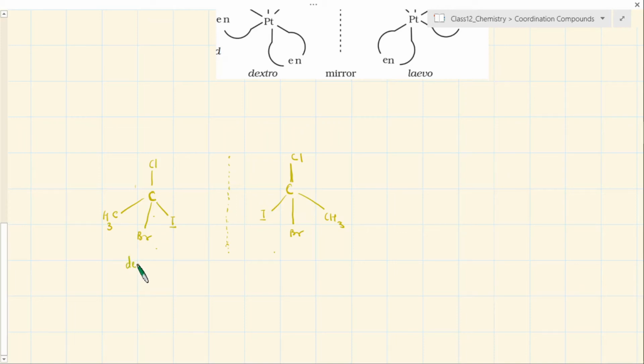We call this, let's say, dextro, if it rotates the plane of polarization in the clockwise direction, and the other is referred to as levo. Or in short, sometimes they are simply called the D isomer and L isomer. Or sometimes D is represented by a plus sign and L by a minus sign, simply because one rotates the plane of polarization clockwise, the other anti-clockwise.